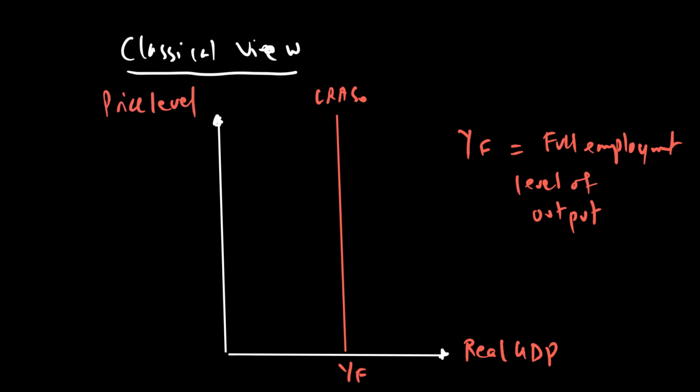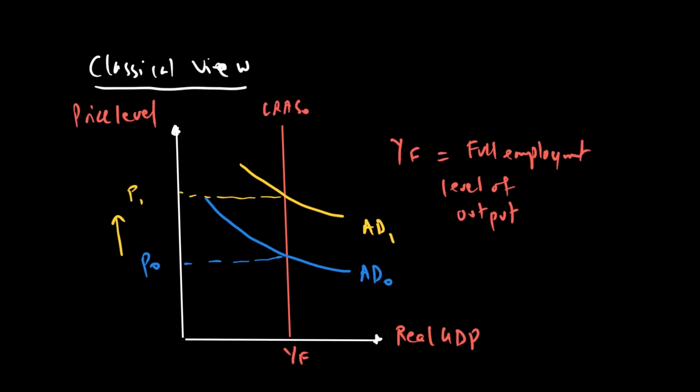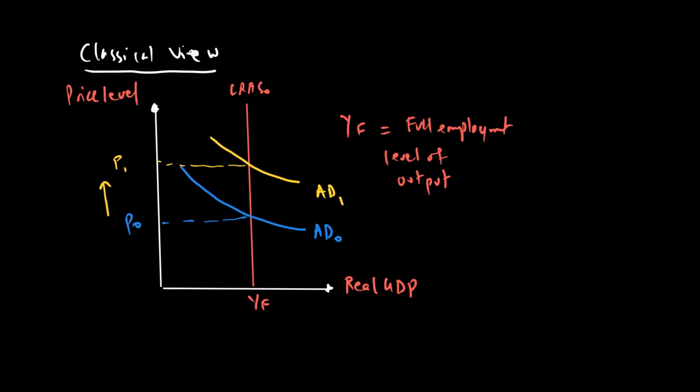Now that also means that, let's say you are in the long run and currently your aggregate demand is AD naught, and the price is P naught. If there is a rise in demand, because your economy is at full employment, there will only be a rise in price level in the long run, no change in output, because we are already in the long run. The only way output will change in the long run is when the LRAS shifts to the right.